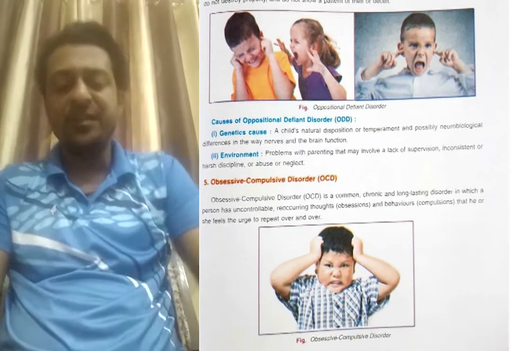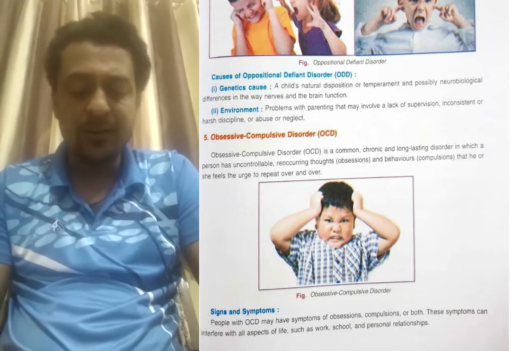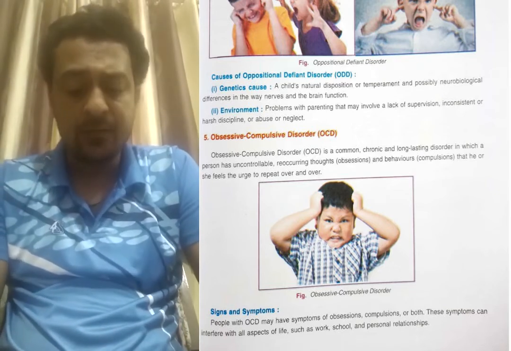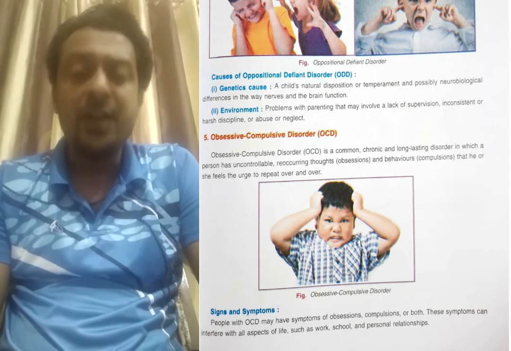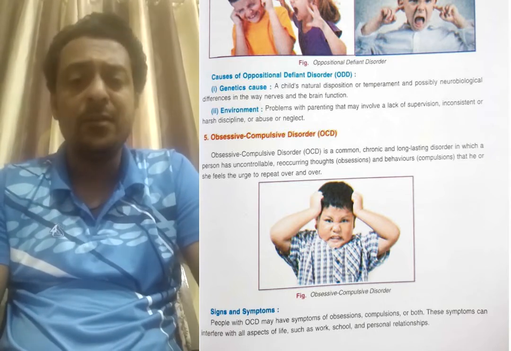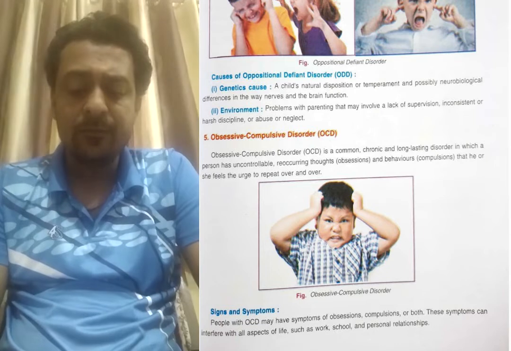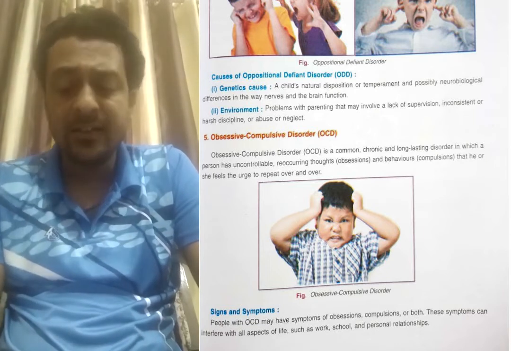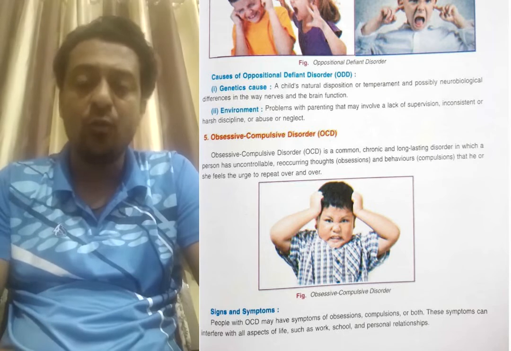Next will be obsessive compulsive disorder. In this, obsessive means the person's behavior will be totally changed. This is a chronic problem, a long-lasting problem. The person repeats something: if they tell something, they repeat it again and again. They switch on and off continuously. Unnecessary thoughts also come. So all of this comes with obsessive compulsive disorder, OCD.